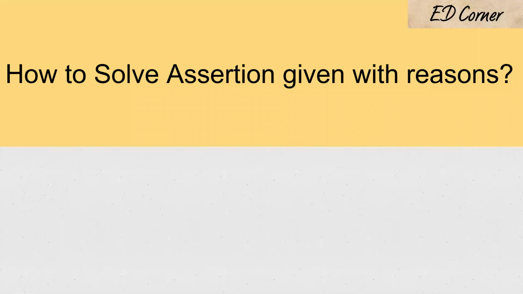How to solve assertion with a given reason. Before solving assertion with a reason, you should understand the meaning of assertion and reasoning. Assertion is a statement that they strongly believe to be true. For the same, they would have given a reason. In order to believe something, there should be a valid reason.